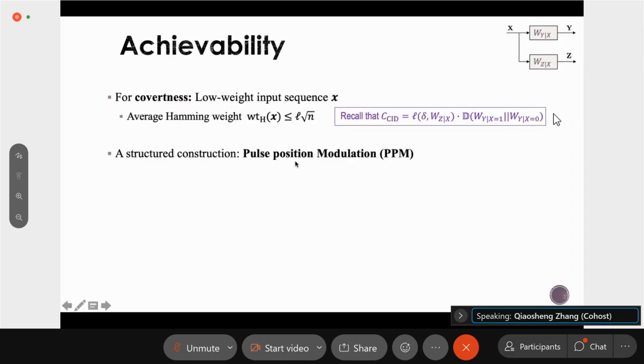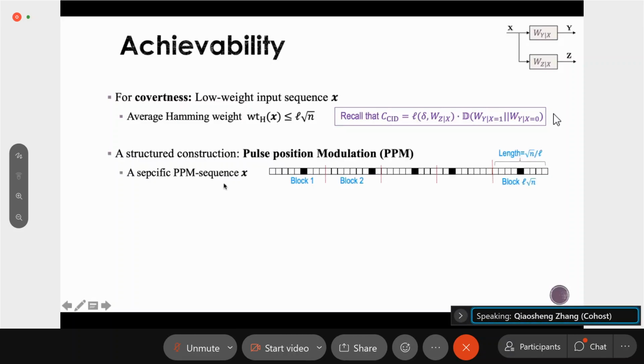construction, so-called pulse position modulation (PPM). So this is how a PPM sequence looks like. Roughly speaking, we just partition the block length n into L times square root of n blocks. And each block contains exactly one non-zero element. So here we use this black box to denote the non-zero element. As you can see, for each PPM sequence, the Hamming weight is exactly L times square root of n, because each block only contains one non-zero element.